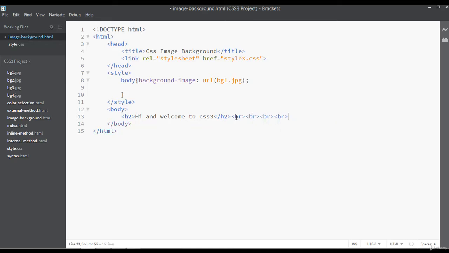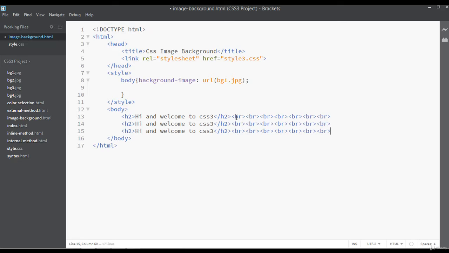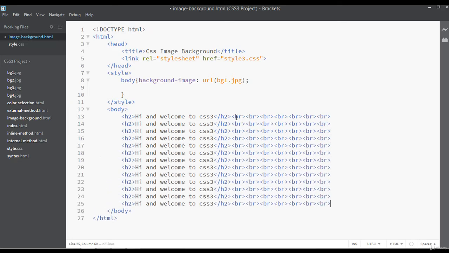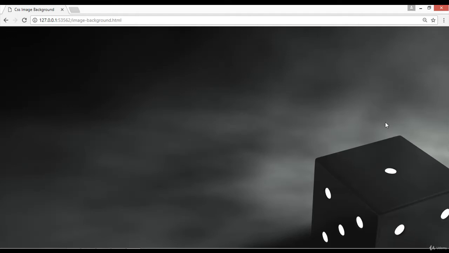Just insert some more BR. I think this is okay. Duplicate this again and again. Now you can save, and after refreshing you can focus on the right side, or on the right corner.